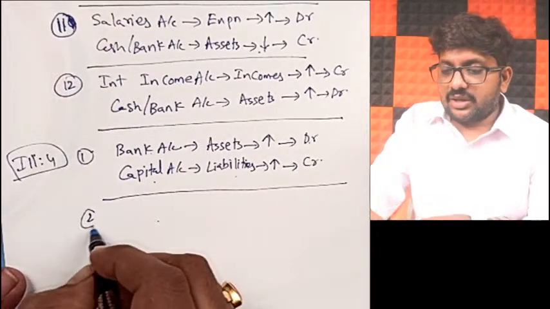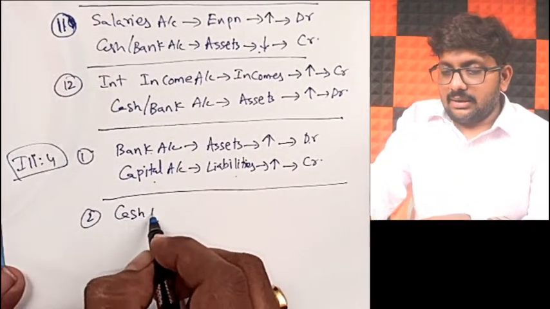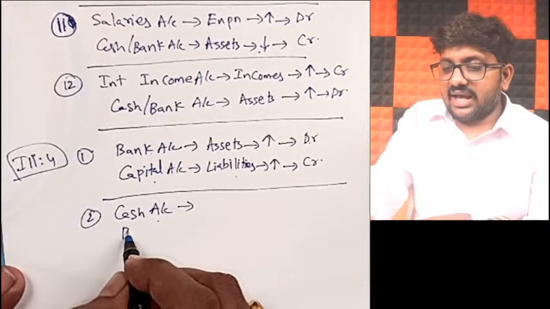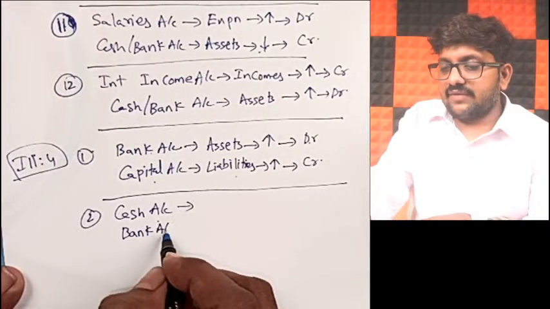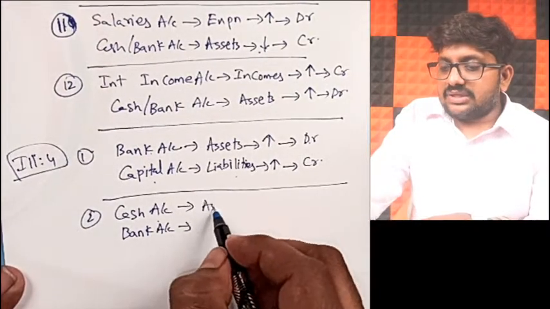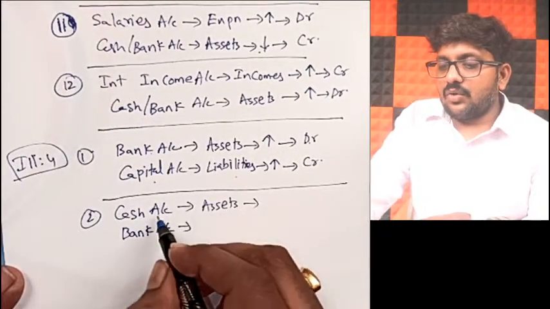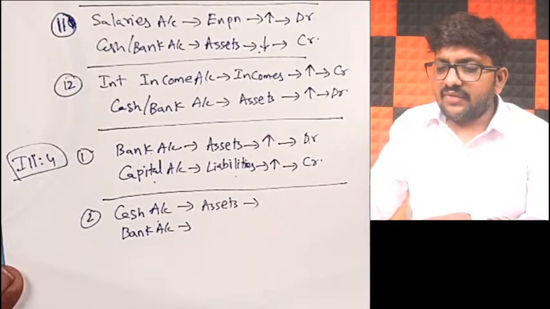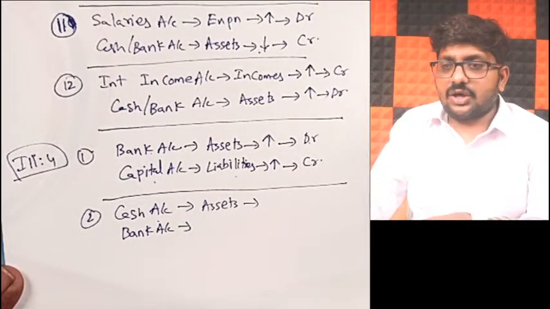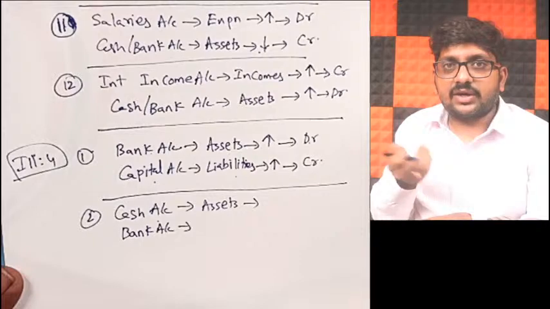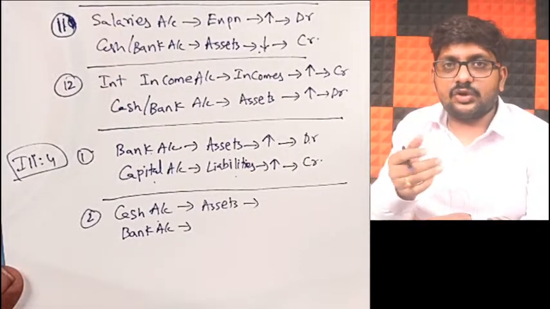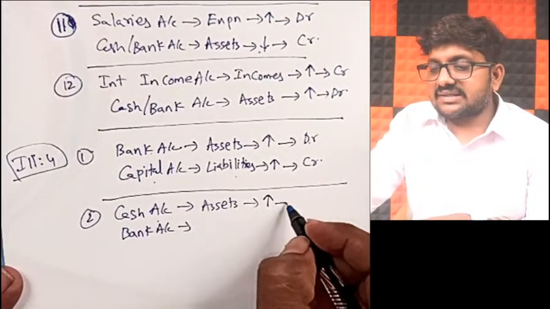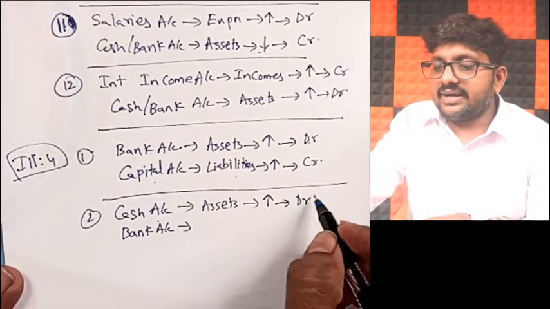Whenever we withdraw the money, which accounts will be affected? My cash account will be affected, as well as the bank account. Cash account is a part of assets. When you withdraw the money from the bank, your cash balance will increase. Physical cash with you will increase. When assets increase, what should you be doing? Debit.